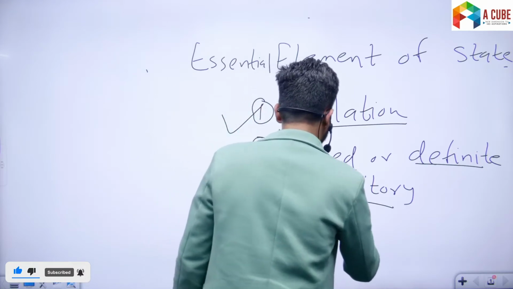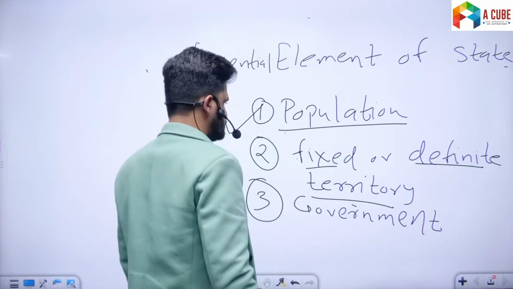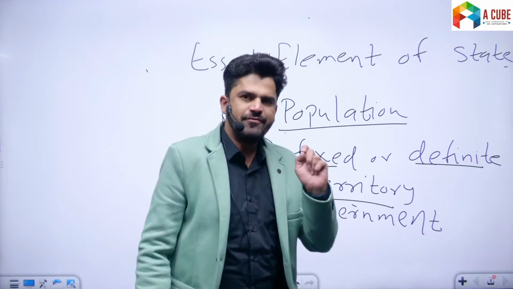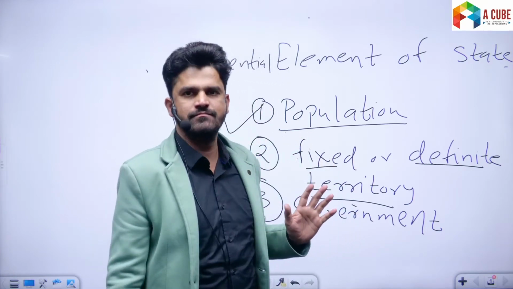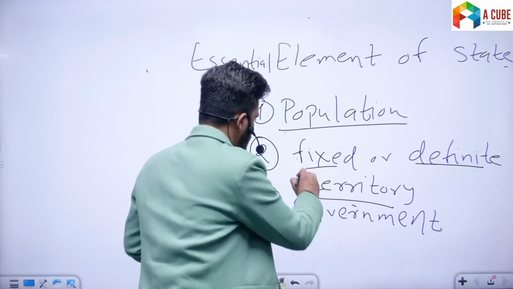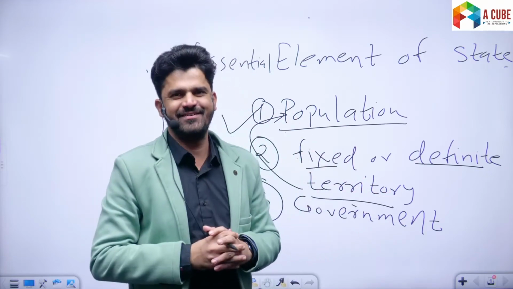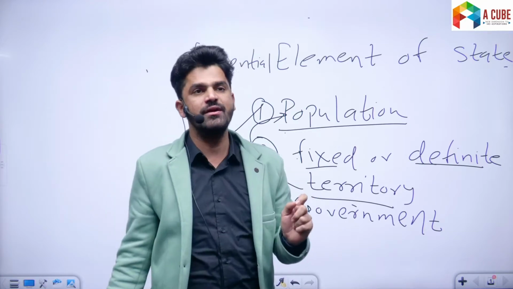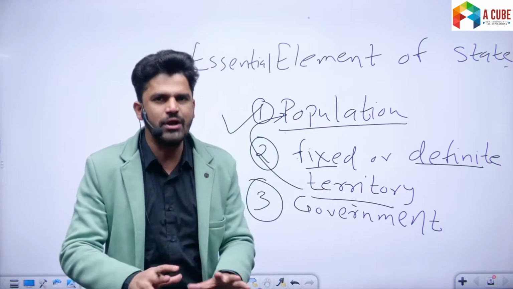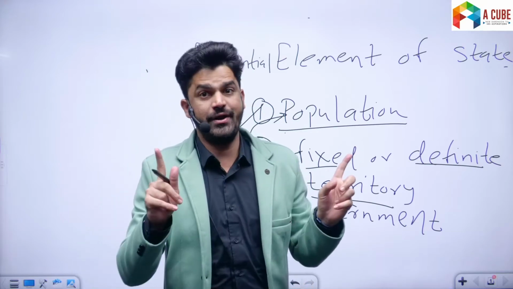Third, government. Achha, one more point I forgot to tell you. Now, there is a difference between land and territory. The land becomes territory when a group of people live there. They permanently reside there. So the terms land and territory cannot be used interchangeably, because land exists everywhere. It becomes territory only when a group of people reside there permanently. All right, understand this. Fine.